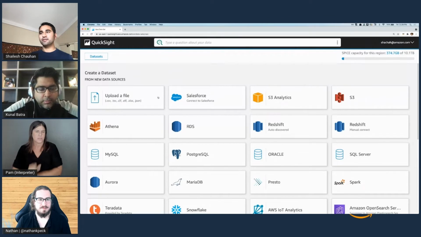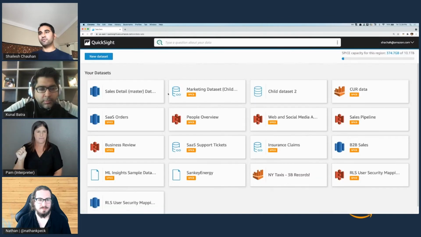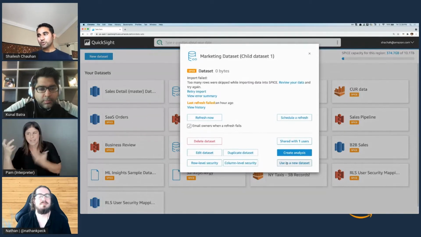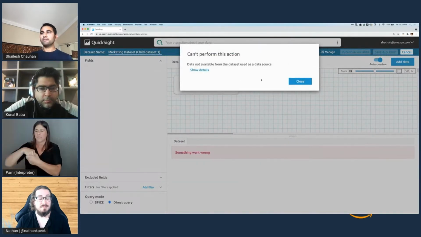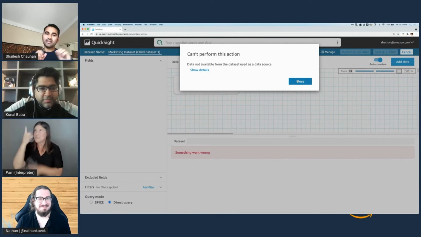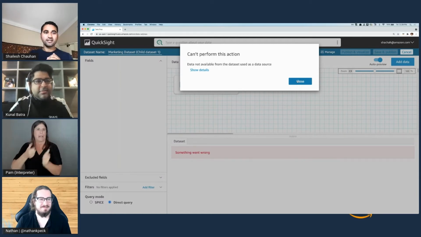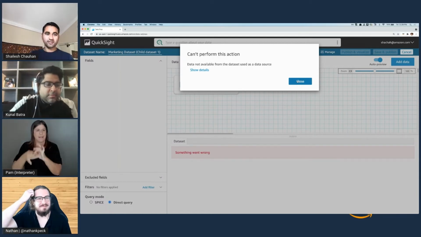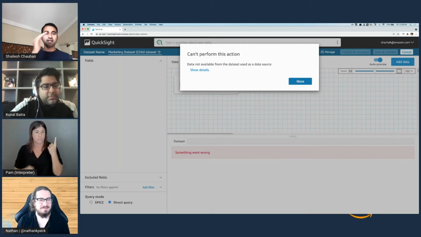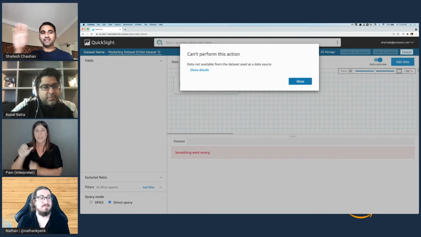So new data set, create from data sets, and you can use the marketing data set detail and use it in a data set. So there it is, right? The reason why this is not working, and I now understand, is that the ingestion is happening at the back. There are two things that I wanted to also cover: you can connect the data from QuickSight in two different ways. One way is you can connect it directly to your source, or you can connect it via Spice. And this is Spice.